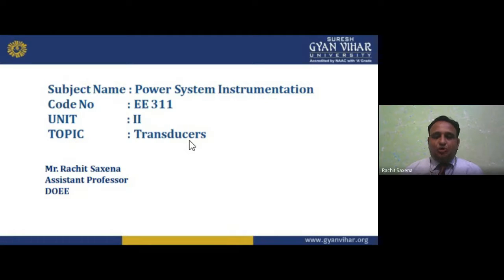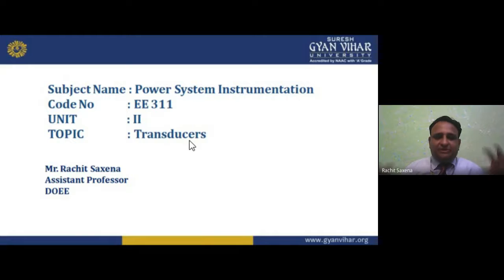So phase to neutral is the single phase system, and phase to phase is the three phase system. I want to measure these 240 volt and 415 volt. Do I need an instrument that is known as a measuring instrument? I hope you understand this.